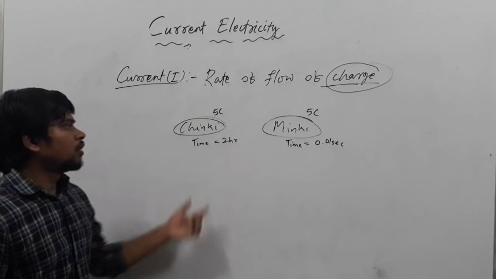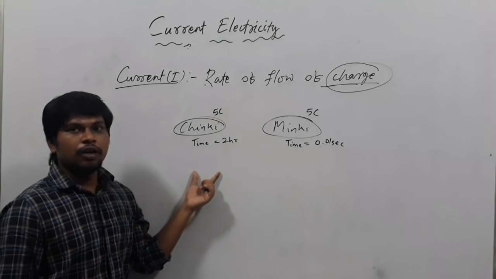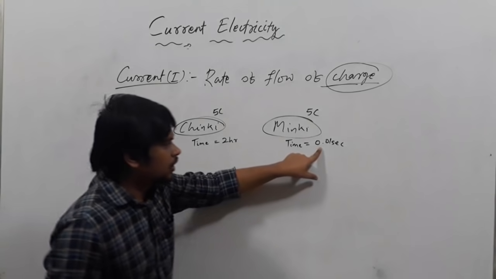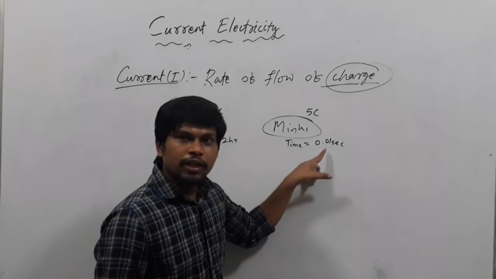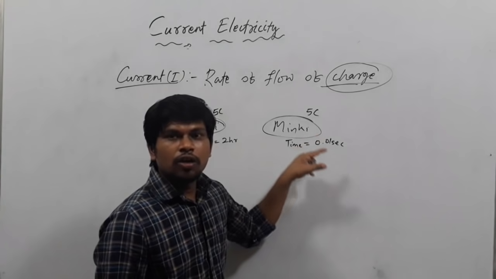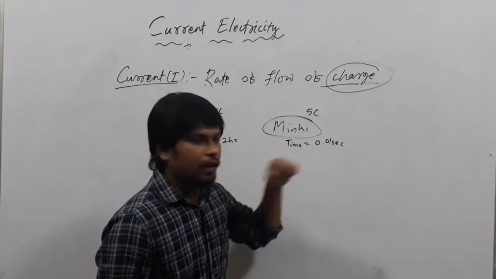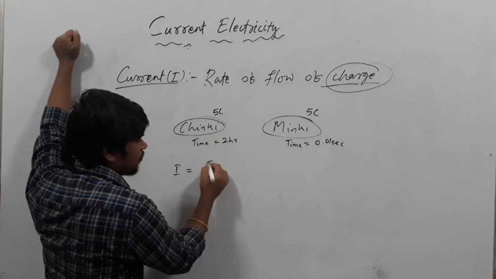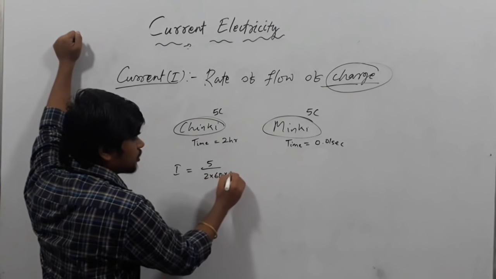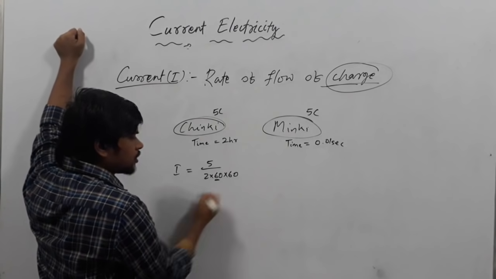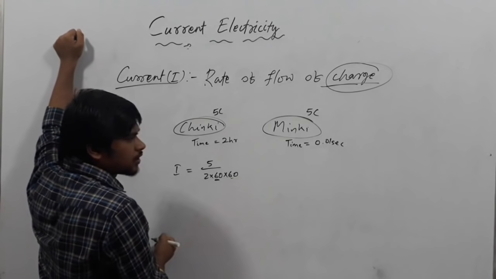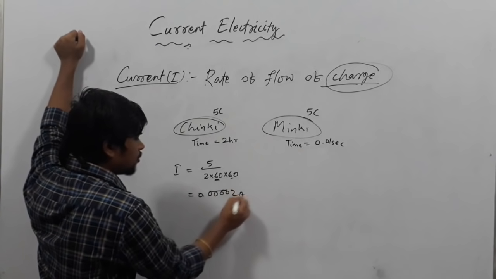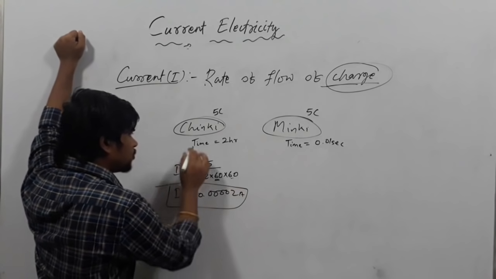So see, what will be the current in both cases? The current will be different because here the rate is very high. The time is very less, so the current here will be high. For Chinky, I equals 5 divided by 2 into 60 into 60, where 60 stands for 60 minutes and 60 stands for 60 seconds. That is nearly 0.002 ampere. The current is very less for Chinky.